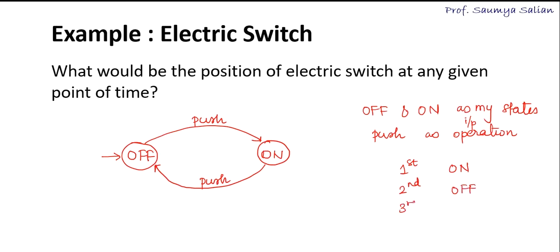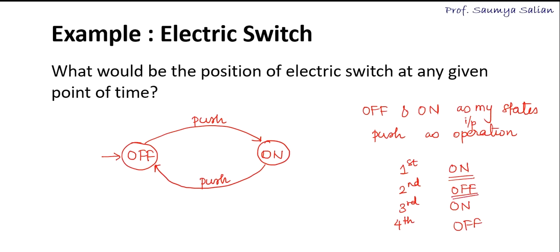The third push operation, I move back to the on state. The fourth operation of push, I move back to the off state. So here we have understood that an odd number of push operations gives you the on state and an even number of push operations gives you the off state.